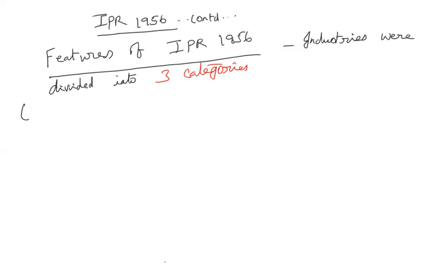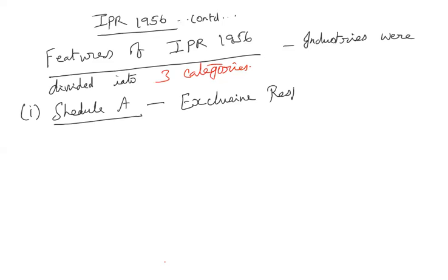The first category is Schedule A. Whatever industries are included in Schedule A have to be the exclusive responsibility of the state, that is, the government.